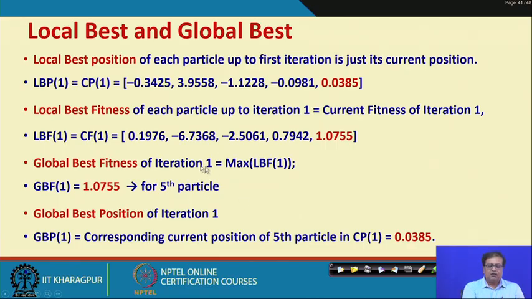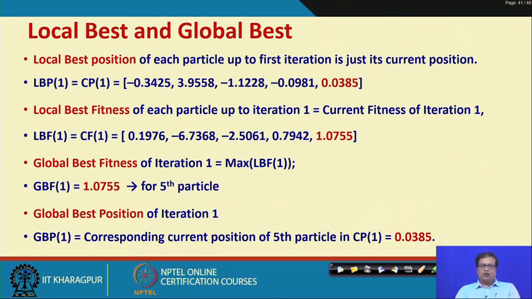That is our global best fitness, the maximum of the local best fitness. And what is the global best position? For which position is this particular value? That was 0.0385, because for this x, this f(x) has been obtained. So, the global best position will be 0.0385.